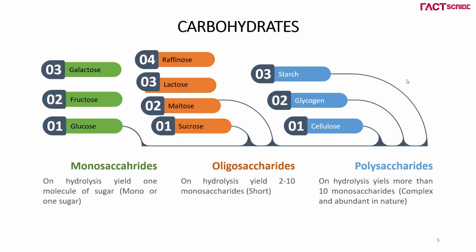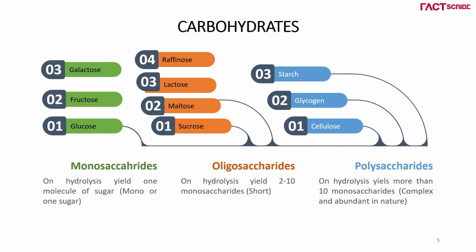This is the important classification of carbohydrate. Mainly, carbohydrates are classified into 3: monosaccharides, oligosaccharides, and polysaccharides. The term monosaccharide in the sense there is only one molecule of carbohydrate. That is, on hydrolysis, it yields only one molecule of sugar with water. Example, glucose, fructose, and galactose.